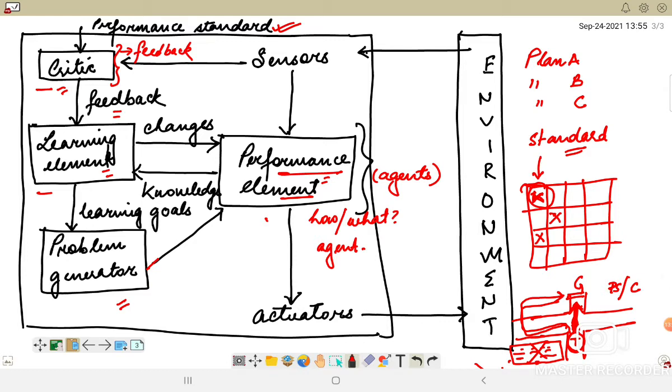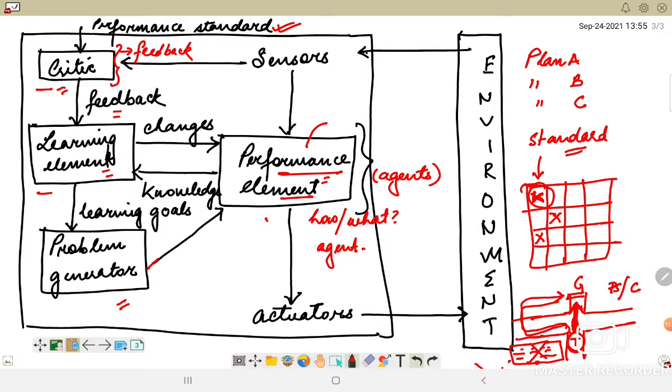Okay, now let us go back to the example of our taxi driver. If we are considering the taxi driver example, what should the performance element be doing? The performance element, which is basically the agent, will consist of whatever collection of knowledge and procedure the taxi has for selecting the driving actions, right?